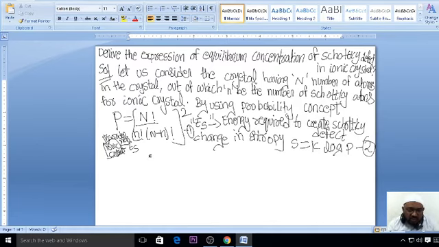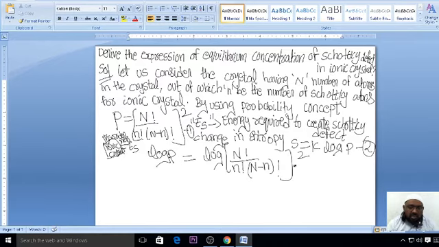First we will look into the matter of log P. You apply log here: log of N factorial by n factorial into N minus n factorial, whole square. This is in the form of log x to the power of a, which for your comfort I can write as a log x. So here a is 2, and x is this entire term. So what can I write here?